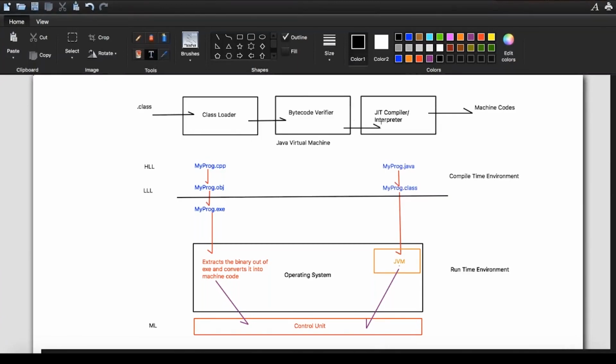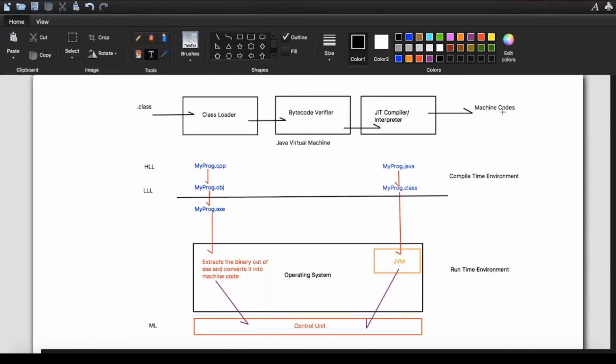Lastly, your bytecode will be forwarded to the JIT compiler or the interpreter, the just in time compiler. Now your bytecode can either be compiled or it can be interpreted. The compiler and the interpreter are different in a way that the compiler will compile all the bytecode at once, whereas the interpreter is going to compile it line by line.